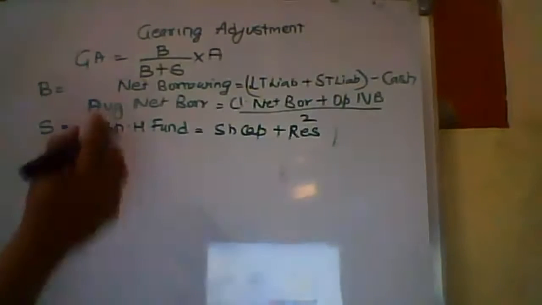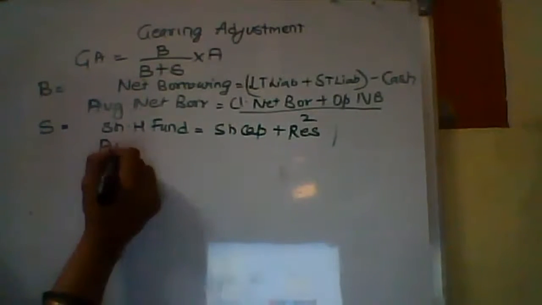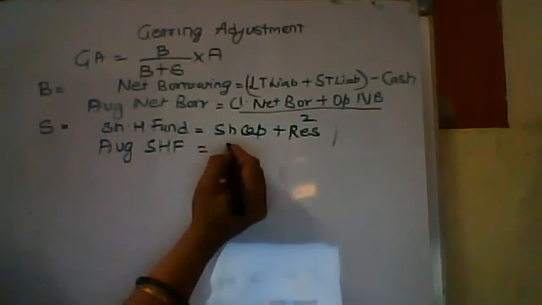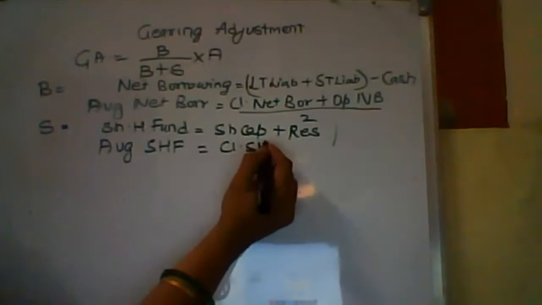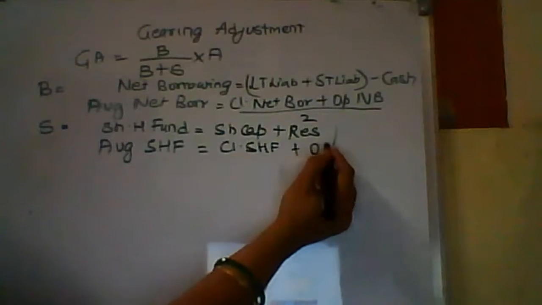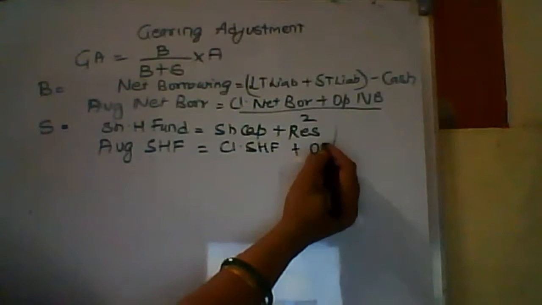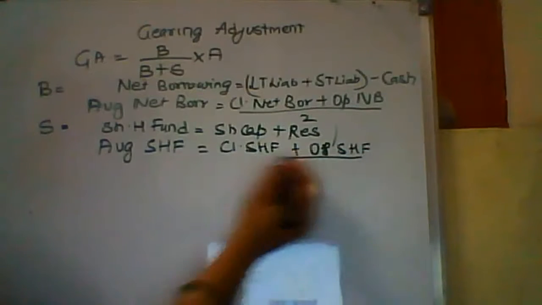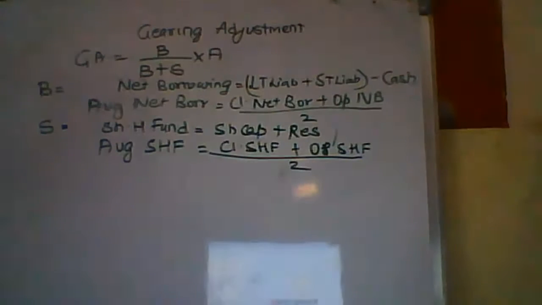So average shareholders' fund is equal to closing shareholders' fund plus opening shareholders' fund divided by 2. That's the way I get my average shareholders' fund.